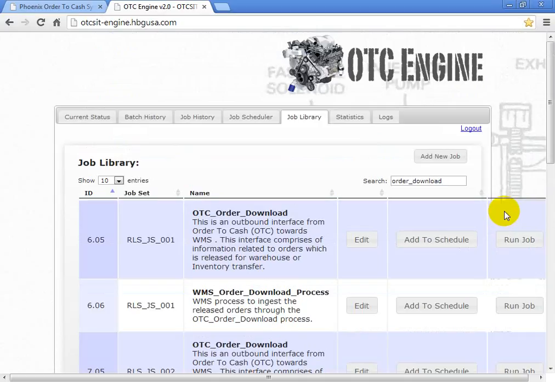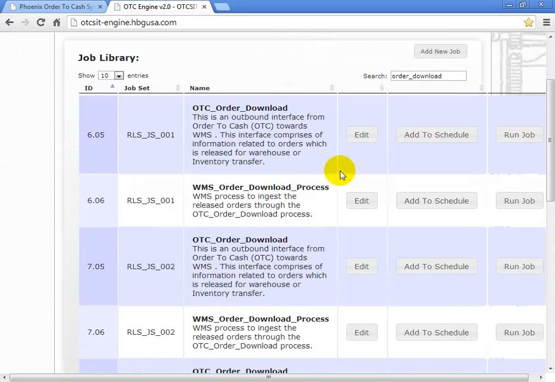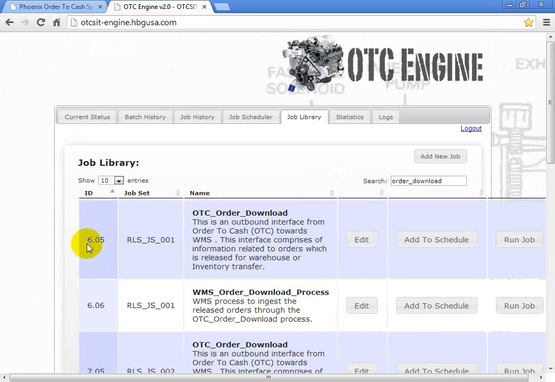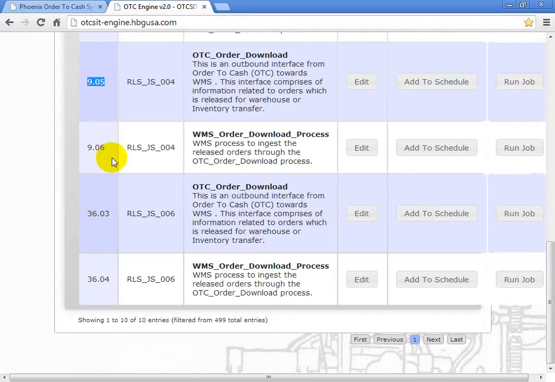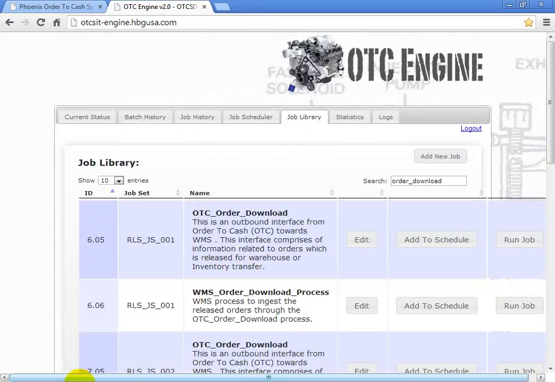There are specific conditions. In the AM Express jobs, the system only processes orders with status rush today and rush EDI AM, and in the PM it only processes orders with status rush tomorrow. In day end, it processes all statuses, whether rush EDI AM, rush today, rush tomorrow, regular or hold, anything will be processed. So these are the two jobs, 9.05 and 9.06, the day end order download jobs that you have to run.